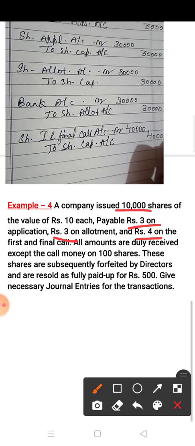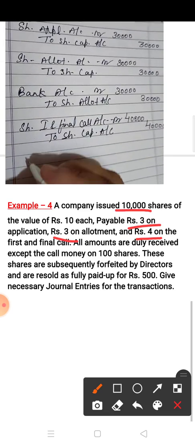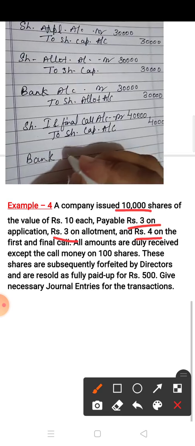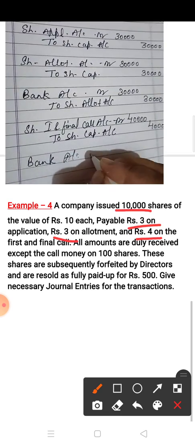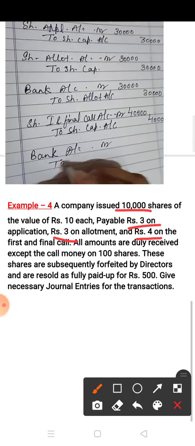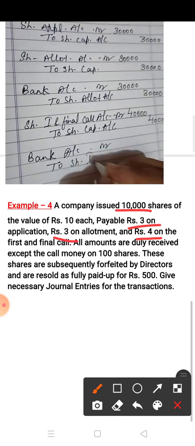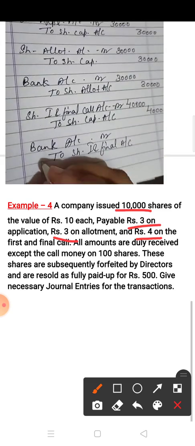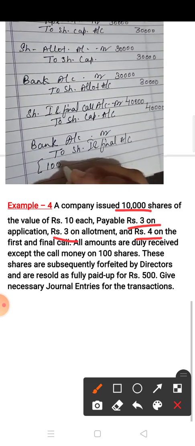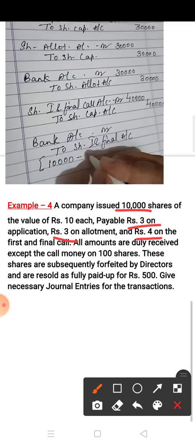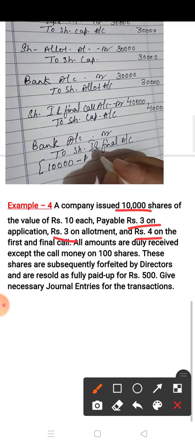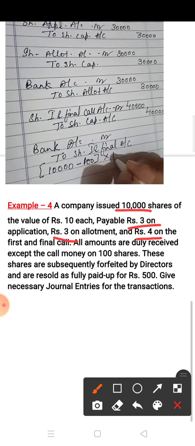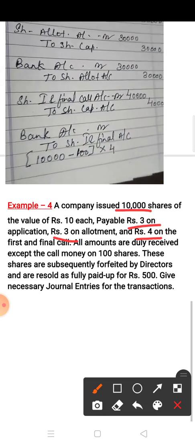This is the due amount, but 100 shares are not received on call, so you have to find out the actual received payment. So bank account debit to share first and final call account. In this call scenario, out of the 10,000 shares issued, 100 shares are not received, then multiply by 4.